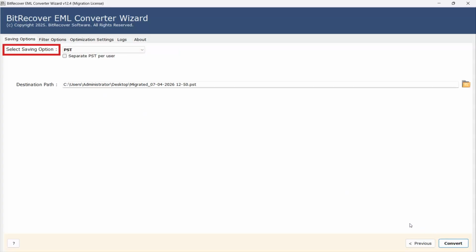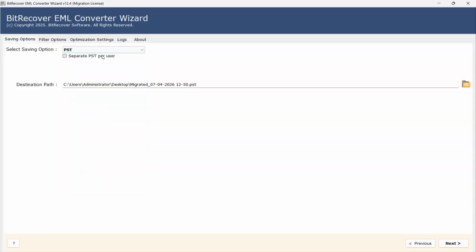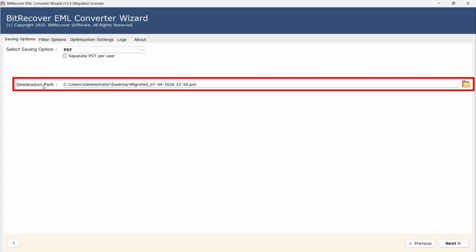Click Next. Select a saving option, which allows you to save the file in your desired format for conversion. Let's select the PST option for this tutorial. The Separate PST per user option creates individual PST files per user. The destination path section allows you to specify the destination folder where the selected file will be exported.